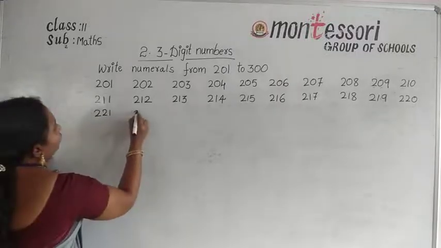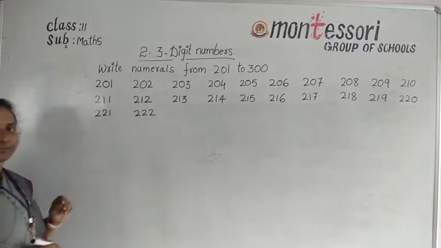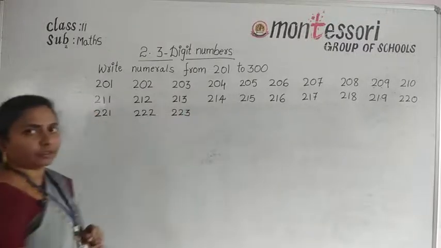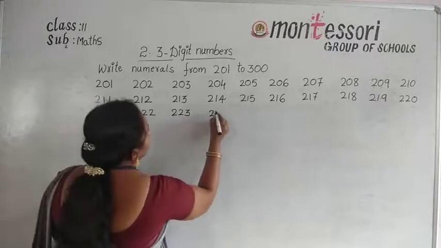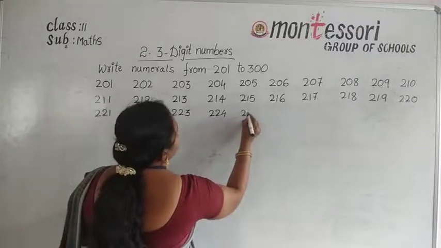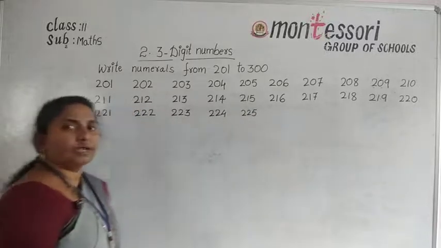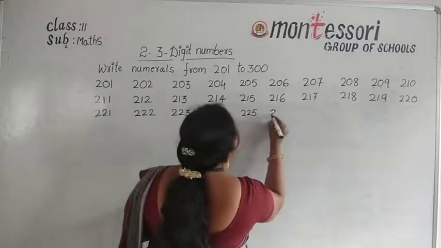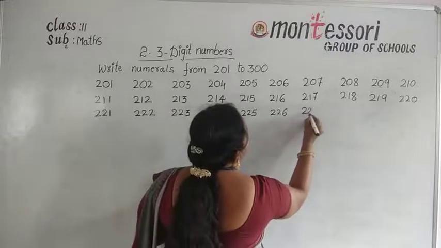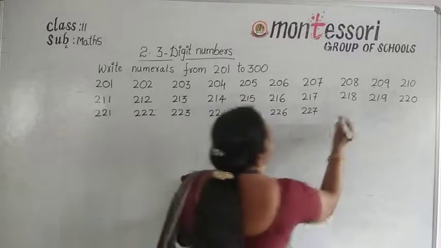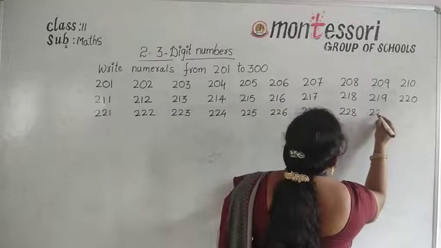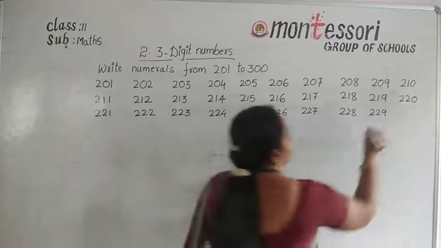And next one, 222. And next number 223, 224, 225, 226, 227, 228, 229, and next 230.